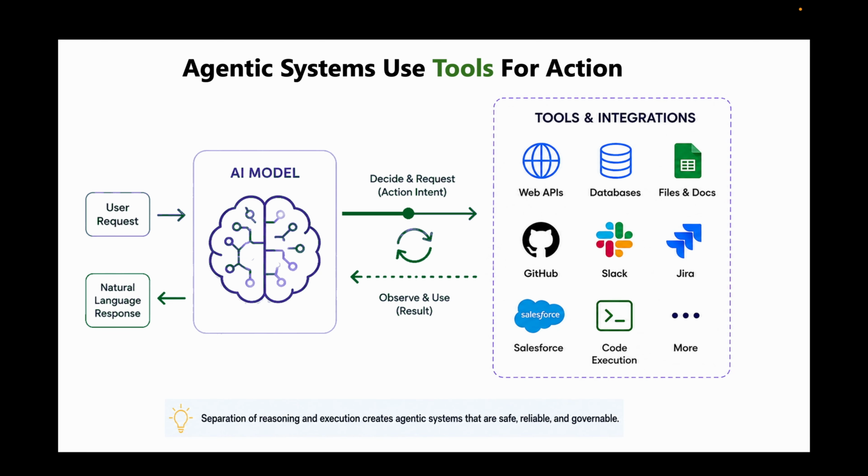Agents become truly useful and autonomous when they have the ability to take action and produce real world outcomes. Tools allow agents to interact with external systems such as external APIs, functions, workflows to combine models' reasoning with concrete business actions. This introduces a key architectural pattern: the separation of reasoning and execution.